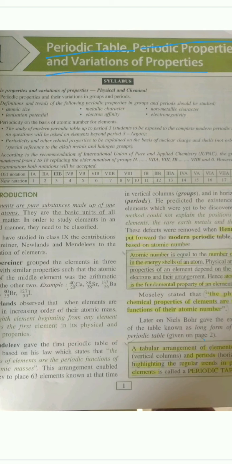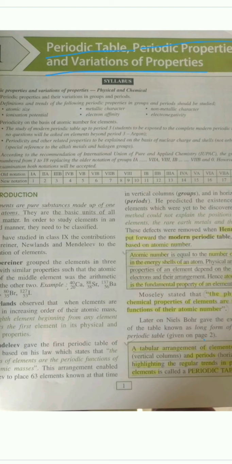Moving on to Newlands, that is John Newlands. John Newlands came up with the law of octaves. Octave means a group of 8 elements. So he arranged the elements in increasing order of atomic weight in groups of 8 such that every 8th element beginning from any element will show resemblance in properties with the first element. So this was the octave law.